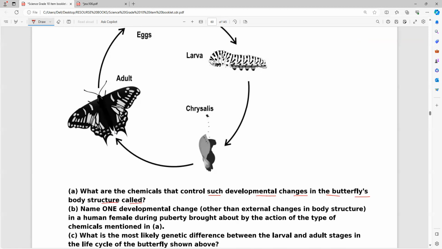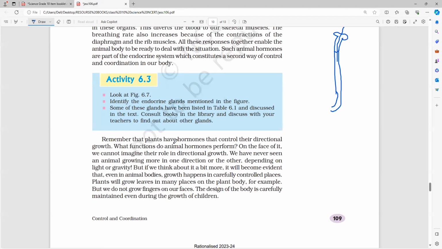What are the chemicals we used to call? Anybody? Who will control the growth and all? What is the name of it? Body growth control. Here, this page itself, it is there. Hormones. Hormones we used to call.